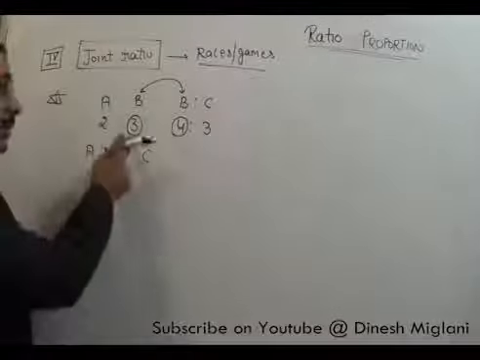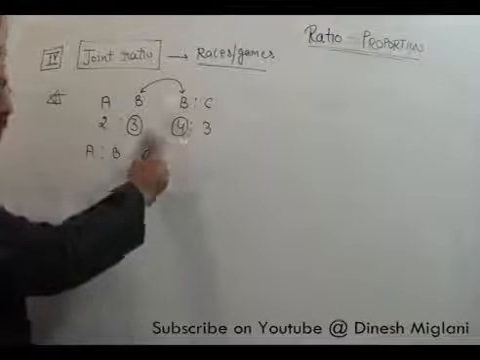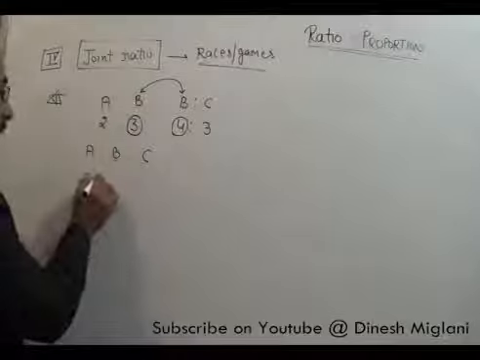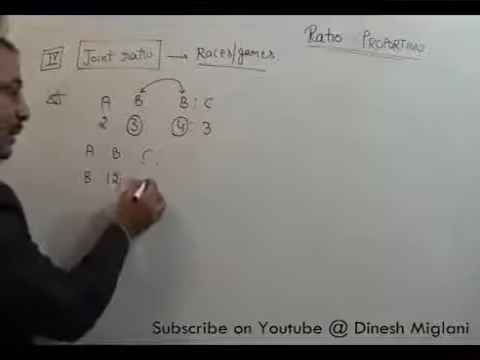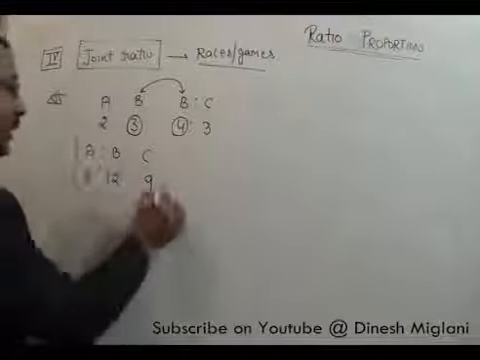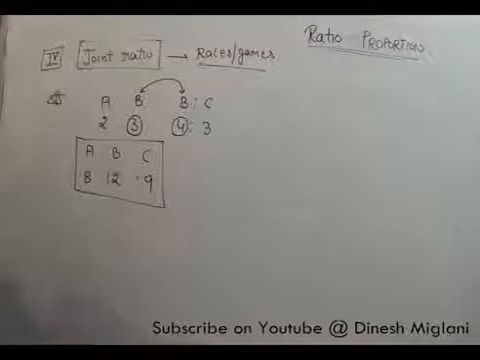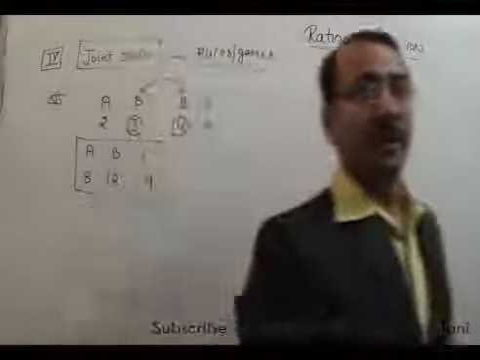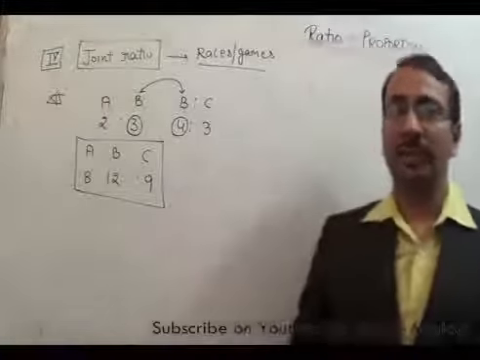I want to make both equal. I will multiply this by 4, that becomes 12. If I multiply this by 3, it becomes 12. So if I multiply this by 4, it becomes 8:12. If I multiply this by 3, that would be 9. So I can say ratio of A:B:C is 8:12:9. What is given to us? A:B is given 2:3, B:C is given 4:3. I have to find the combined ratio of A:B:C.